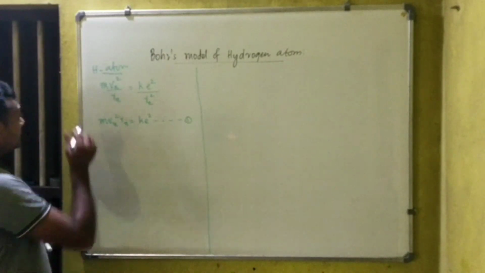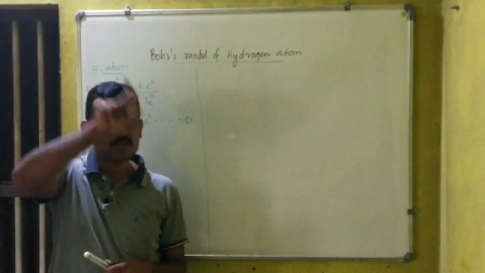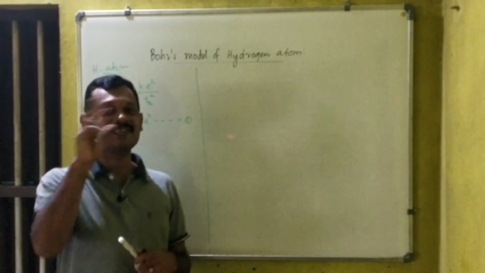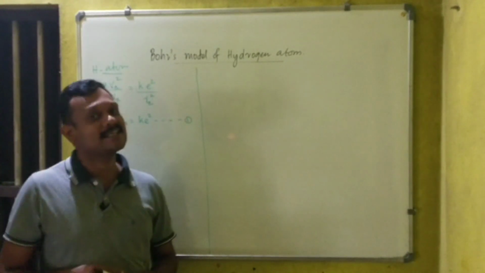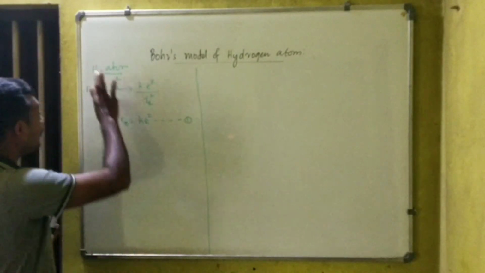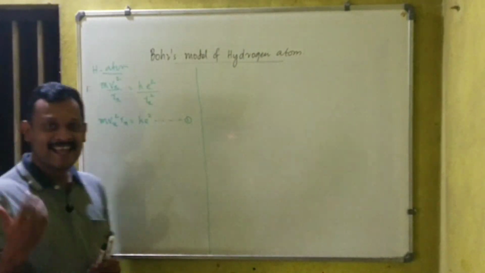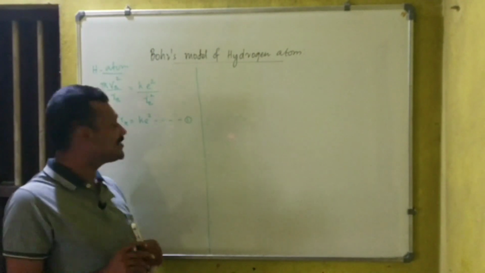Now the second one. So this is based on the first postulate, the postulate of stationary orbit. Electrons are revolving around the nucleus in circular orbits. So when a body moves in a circular orbit, there should be a centripetal force, and that centripetal force is provided by the electrostatic force of attraction between the electron and the nucleus.